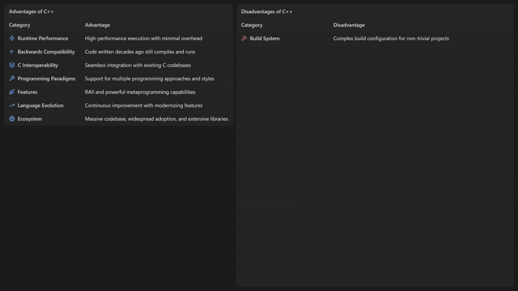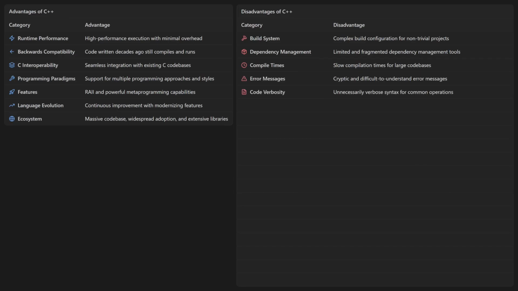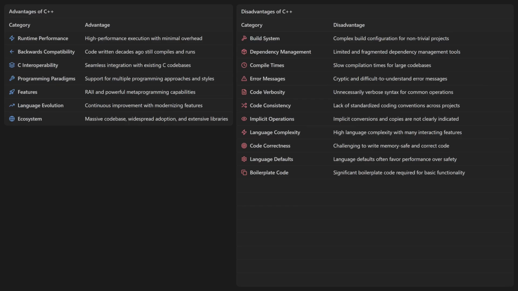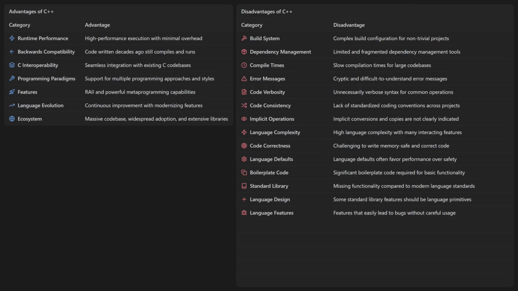That being said, building a non-trivial project can be excruciating. Dependency management is atrocious. Compile times are unacceptable, errors are incomprehensible, the code is obnoxiously and gratuitously verbose, and every codebase looks different. It's also not verbose enough in places where it should be, like conversions and copies. The language is unfathomably complicated. It's incredibly difficult to write code correctly. It has terrible defaults. It requires an exhausting amount of boilerplate to do simple things. The standard library is incomplete, and some of the things which are available in the standard library should have been built directly into the language itself. There are a lot of hard-to-use features which will cause bugs or undefined behavior unless you're following certain rules which aren't enforced by the language or compiler.